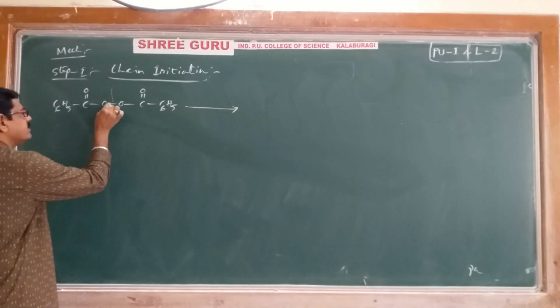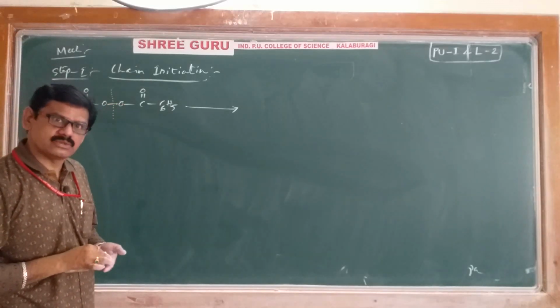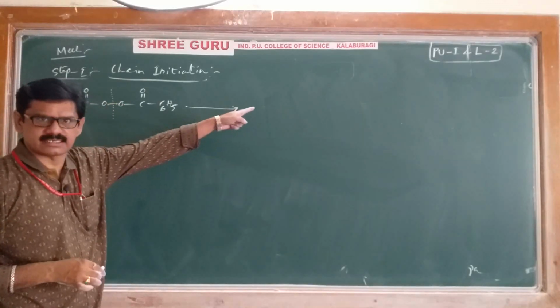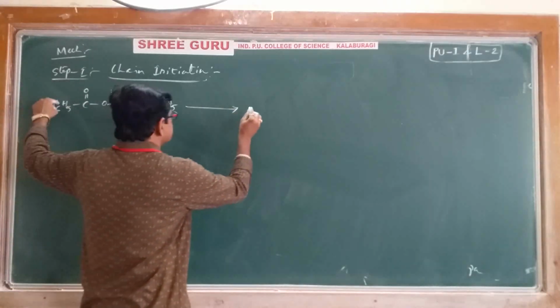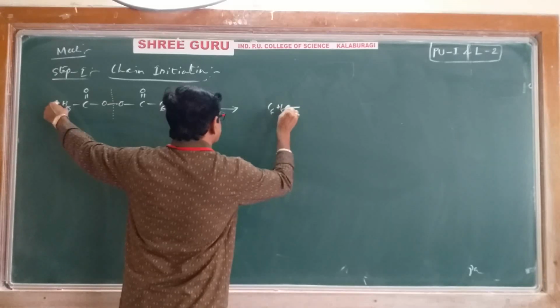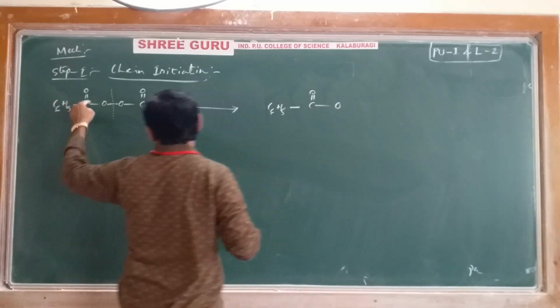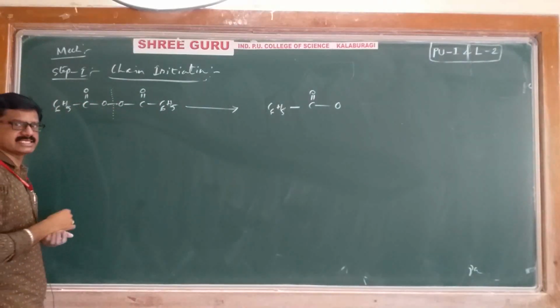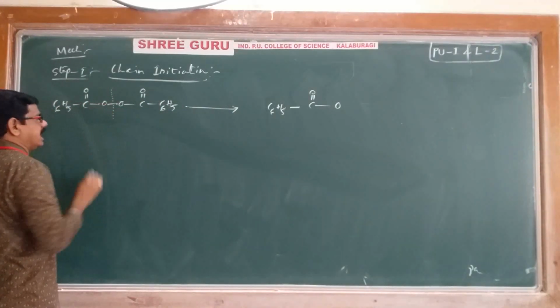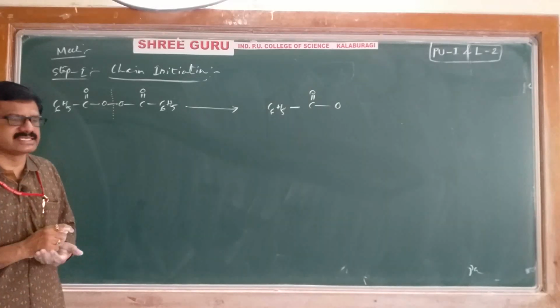When homolytic cleavage takes place, free radicals are generated. Let's see how. Oxygen has a total of 6 electrons in its valence shell.